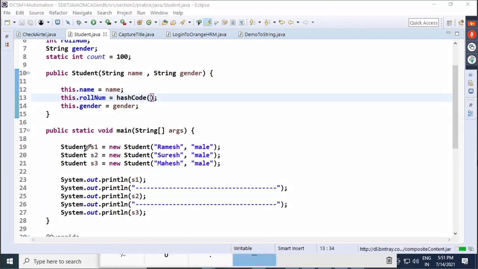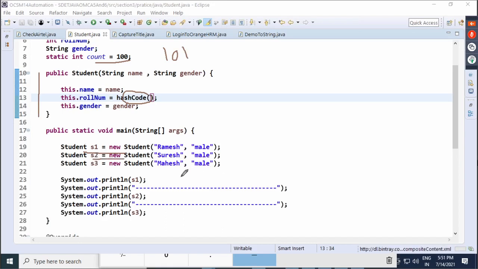Now see how the execution will happen. It is very easy. You create one object, constructor is invoked, name will be Ramesh, roll number will be the output of hashCode. What will be the output of hashCode? Plus of count. So 101 becomes the roll number.